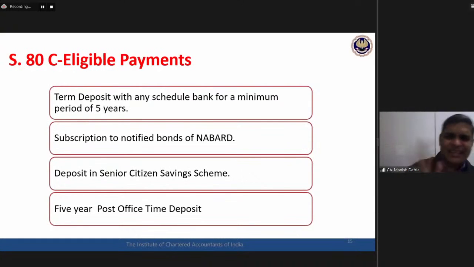Okay, these are certain other payments, not much of the issues as such. You simply need to keep them in mind. Minimum 5 years time deposit with any scheduled bank or with post office. Then there are bonds issued by the NABARD, and then there is deposit in the senior citizen savings schemes. All these will generate a deduction under Section 80C to my assessee. Okay.